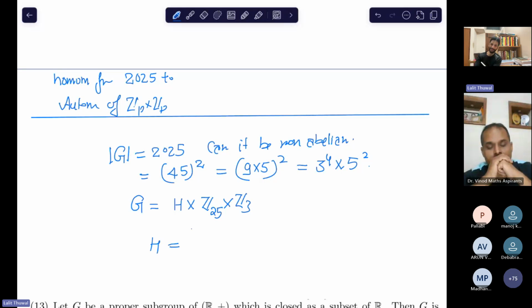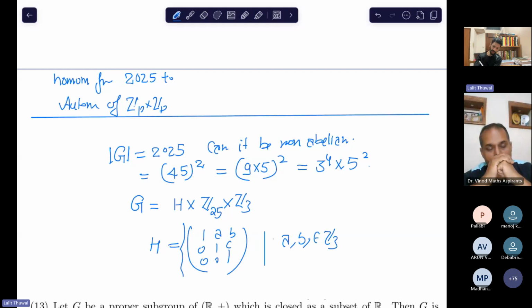What I told you just ago, that there is a non-abelian group in which every element has order p, right? So just take here a, b, c, and a, b, c come from Z3, and it's obviously a non-abelian group of order 3 cube. You have learned it just ago. Yeah, that's what you have to apply.